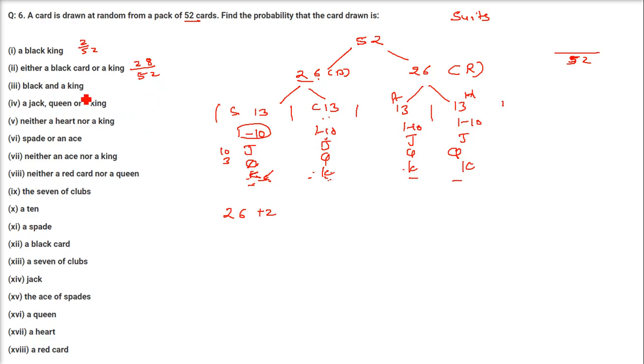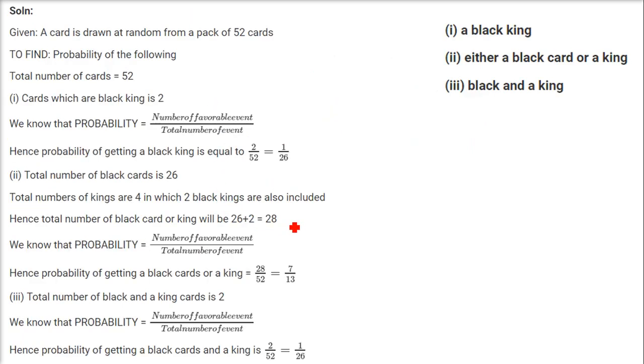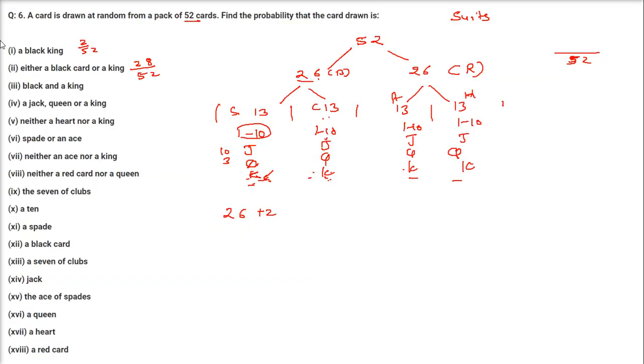Black and a king. So we already did black or a king, so this was already there. Now the third one shows that it has to be a black and a king. So how many blacks are there? 26. How many kings in black? 2. So 2 is the favorable case. Only 2 kings are black and 52 is our total number of cases.